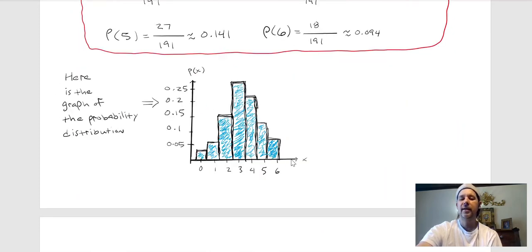Now I drew this by hand and I can't say that it looks real great, but I did the best I could. And so x here is the random variable, 0, 1, 2, 3, 4, 5, 6. Those were the hours of overtime, right? And then vertically, how tall each bar is the probability of x, the random variable, being that number.